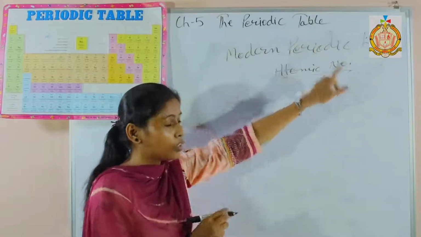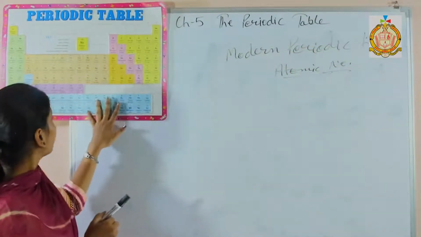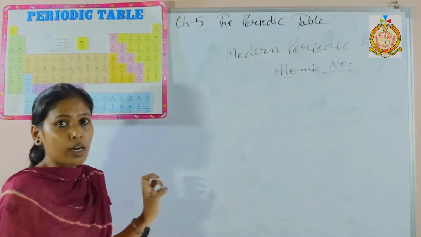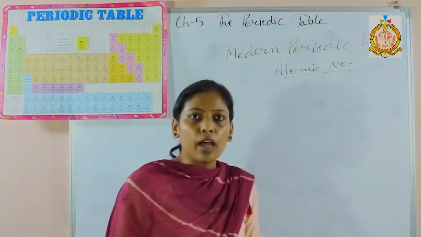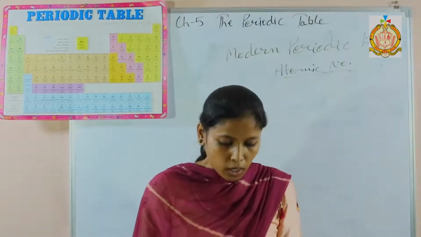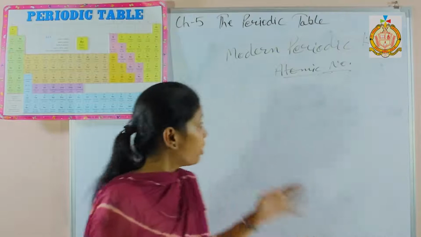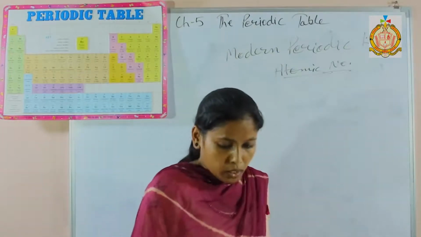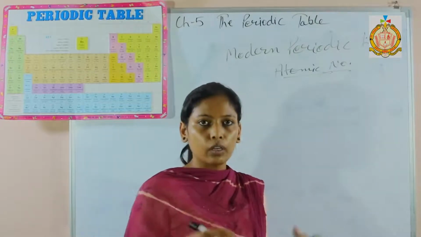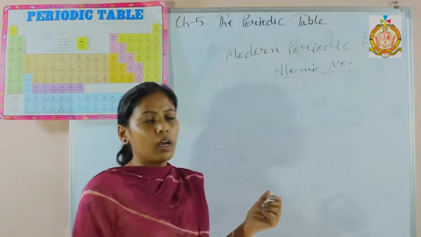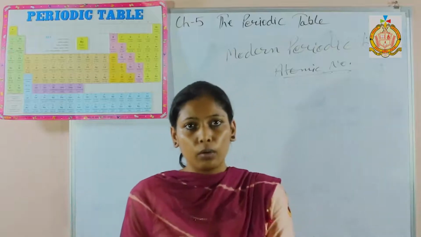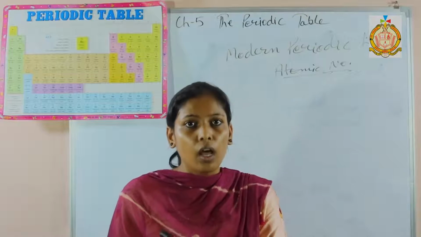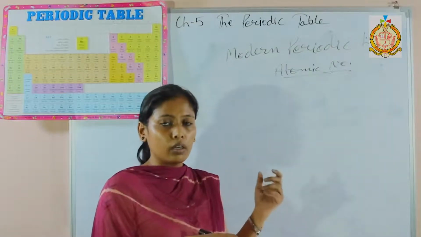How are the elements arranged in the periodic table? Like this. Here this is the modern periodic table. Here the elements are arranged according to atomic number. All the elements have different atomic numbers, so elements are arranged in increasing atomic number. He has corrected some of the disadvantages which Mendeleev had.